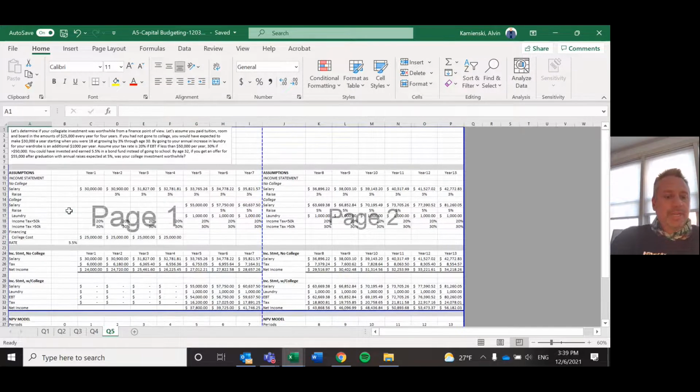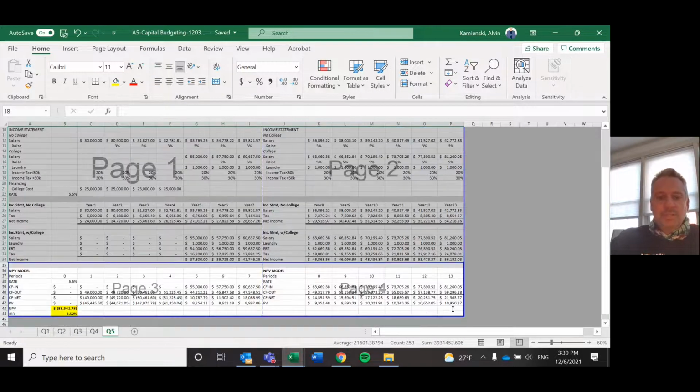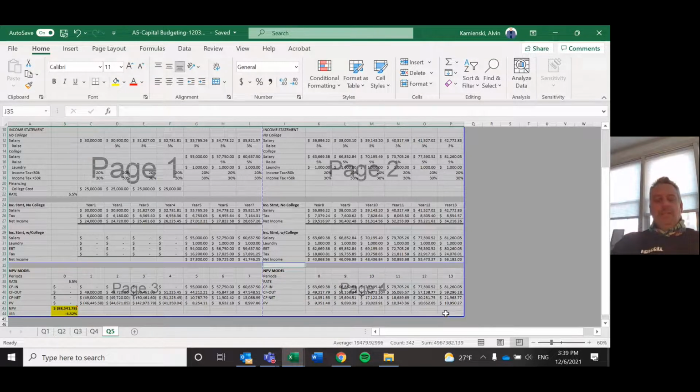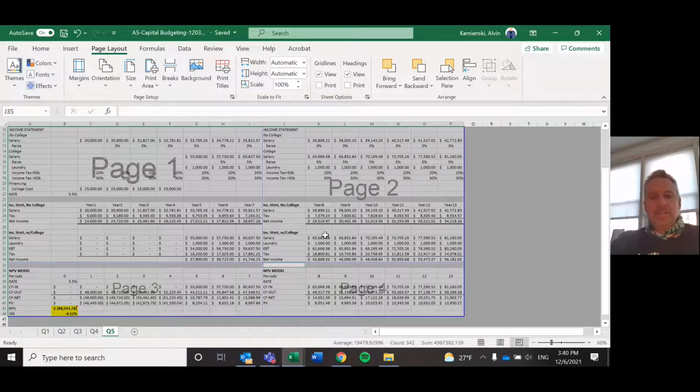Put my cursor up into A1. Shift, holding it down through here. Let go. Holding down Control through here. Pull it down. Let go. Scroll down. Hold down Control here. Over to there. Let go. Control up to here. Hold it down. Left mouse, let go, and then we go to page layout, print area, set print area.